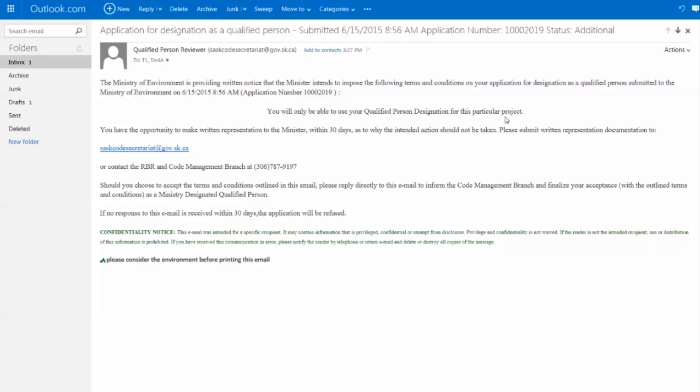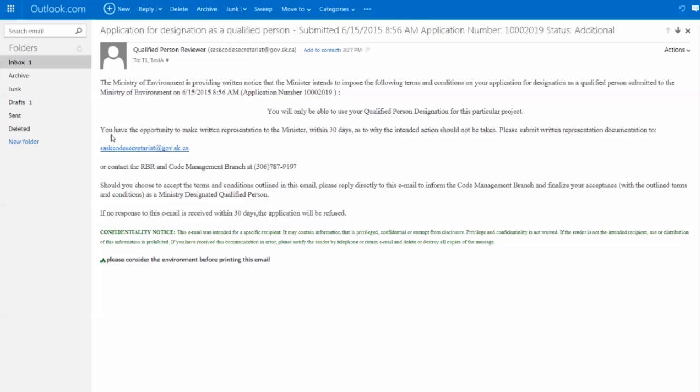particular project. Let's assume that in the notes portion of my application, I had written that I wanted this designation so my company could complete its current project. The ministry had taken note of this and decided to give me my designation on the condition that I would only use it for this project.